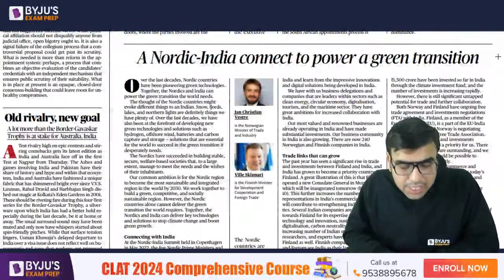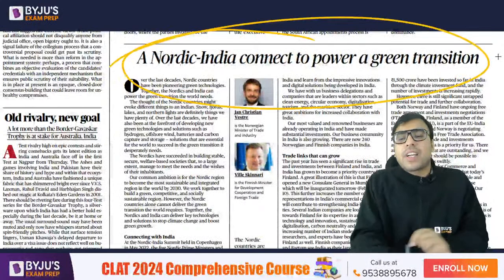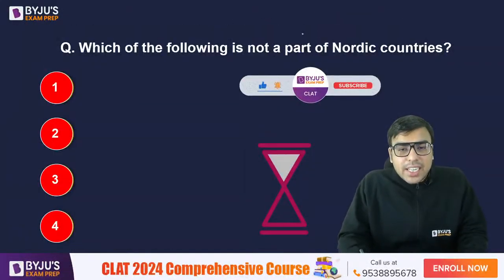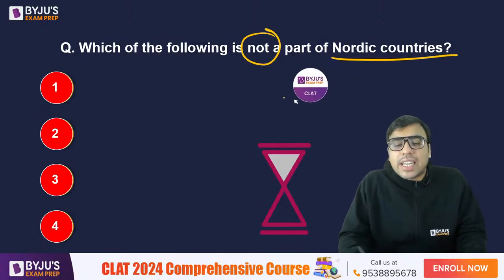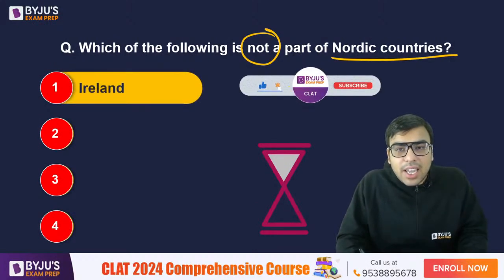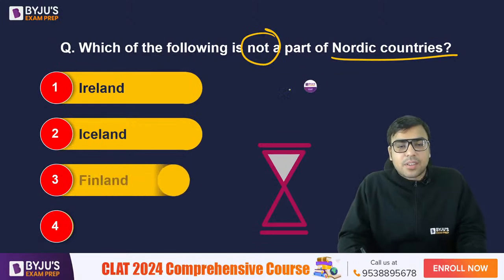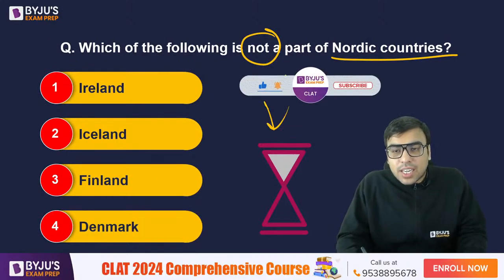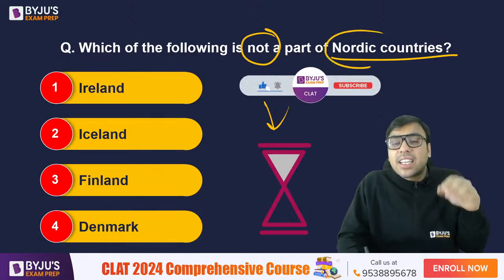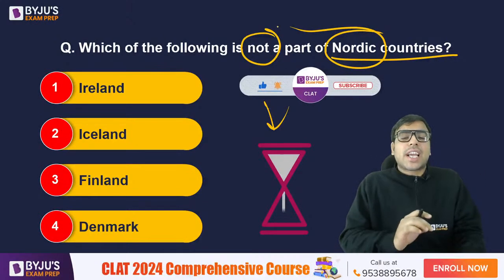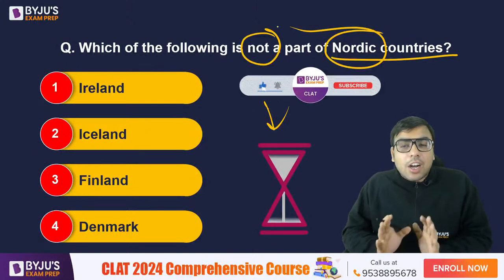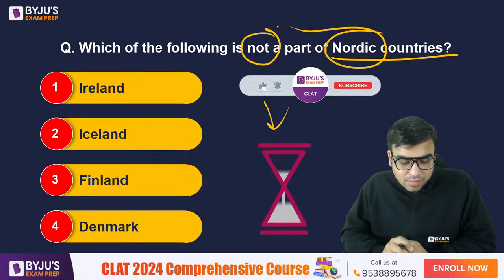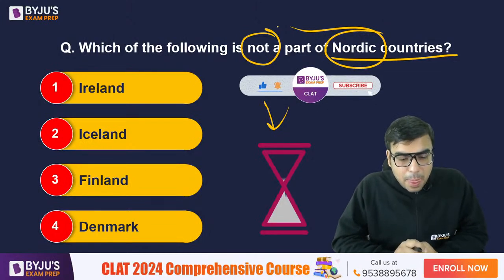Now let's talk about this second half. Nordic India connect to power and green transition. एक question है. Since we are talking about Nordic countries, which of the following is not a part of Nordic countries? Your options are Ireland, Iceland, Finland, Denmark. Your time starts now. इनमें से कौन सा Nordic countries नहीं है? And if anyone knows, can anyone tell me which nations are called Nordic countries? किसको किसको कहते हैं? Waiting for the answers.